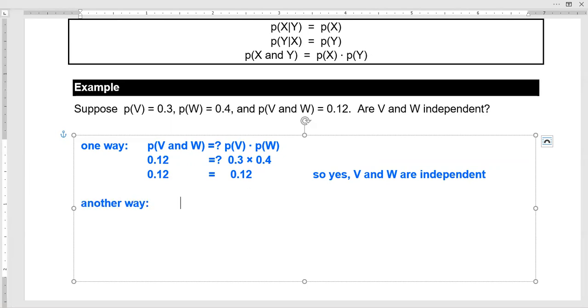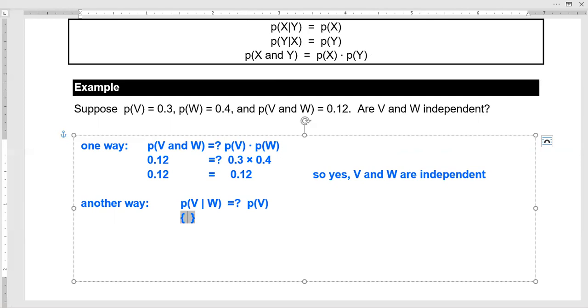Another way to see if two events are independent or not is to use a conditional formula and see if you get the same thing. So for example, I could say, is the probability of V given W, is that the same as the probability of just V, whether W has happened or not?